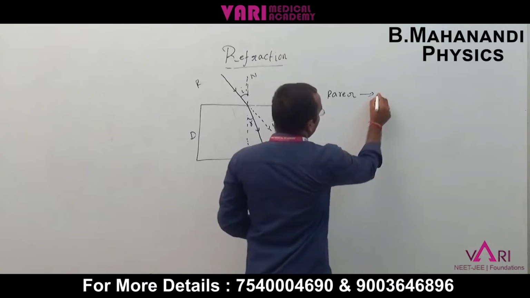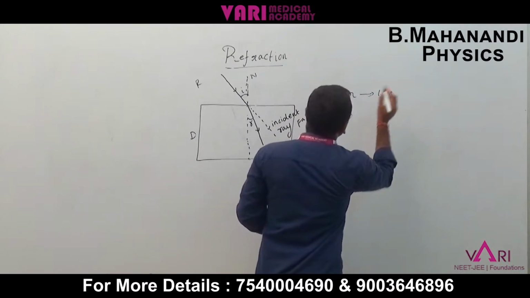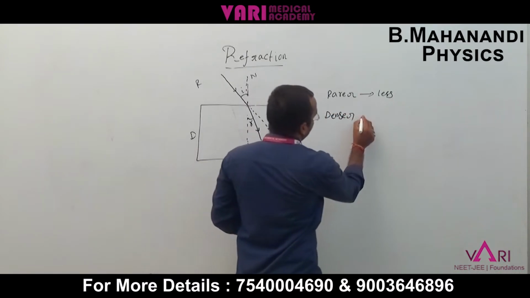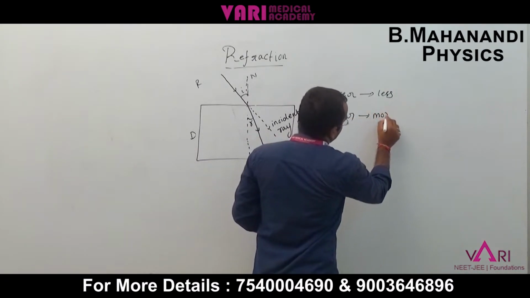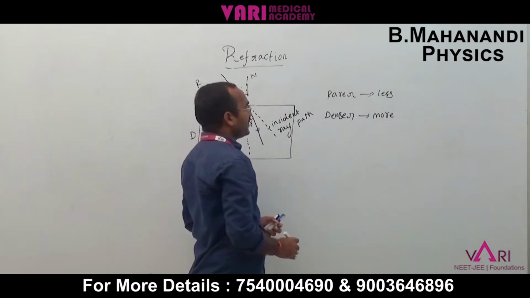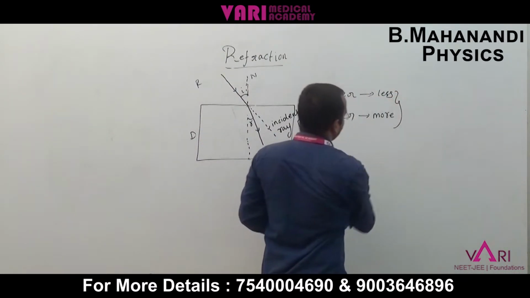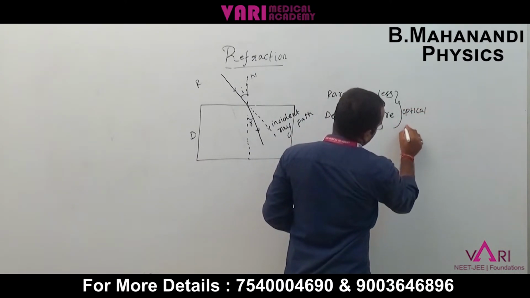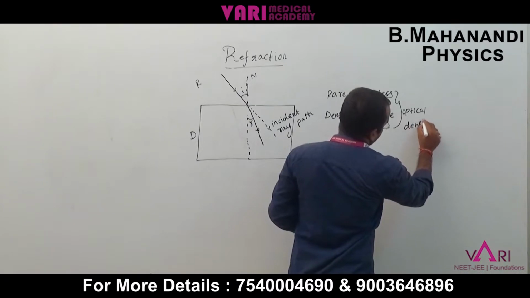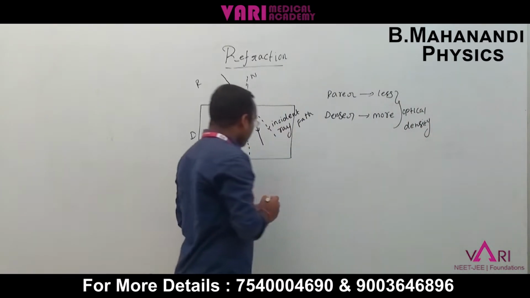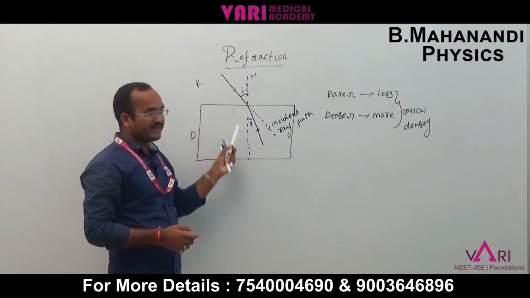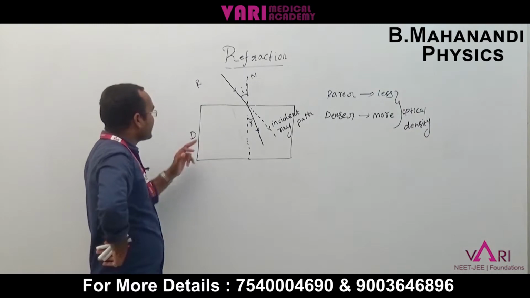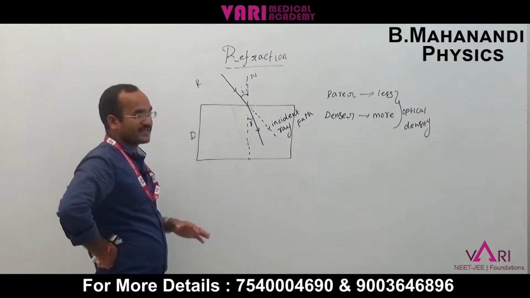Rarer medium has less optical density. Denser medium has more optical density. Optical density is based on the refractive index. Now we have the incident ray and refracted ray based on the rarer medium and denser medium. Suppose the ray passes from denser medium to rarer medium, what happens?